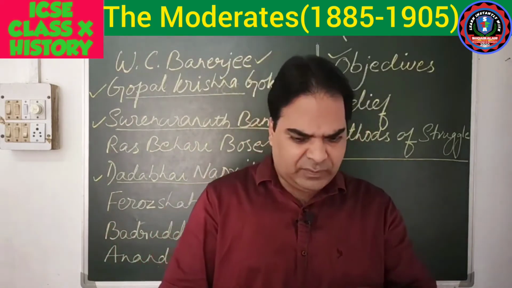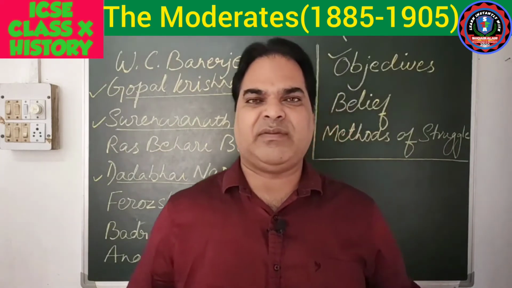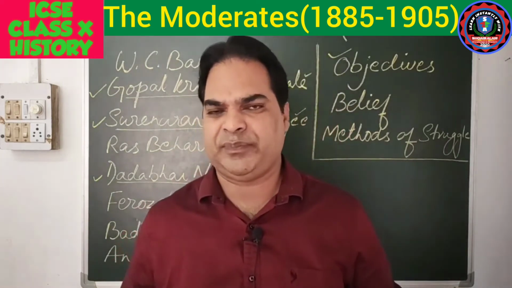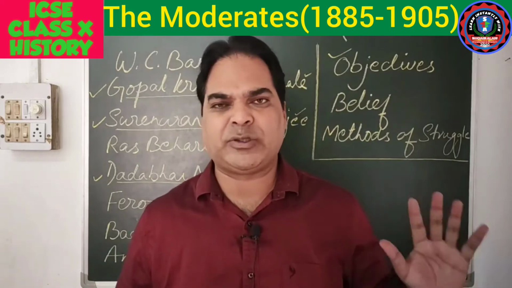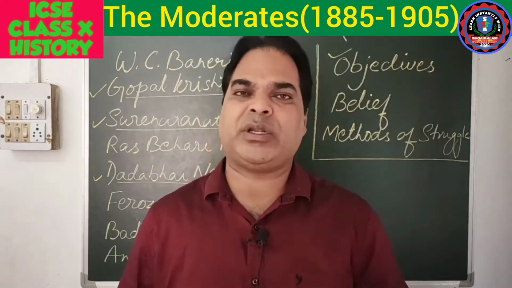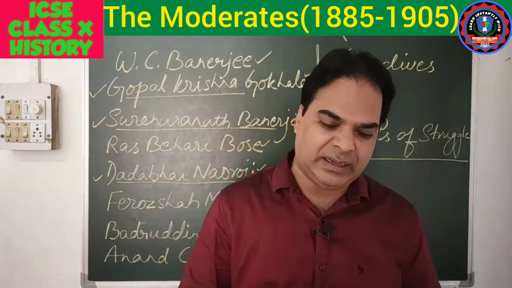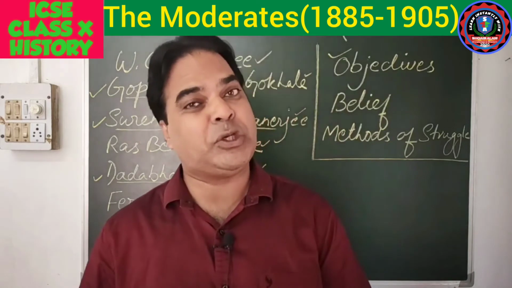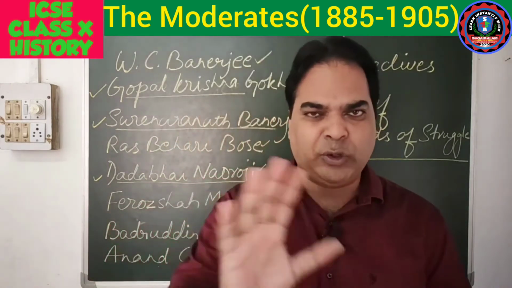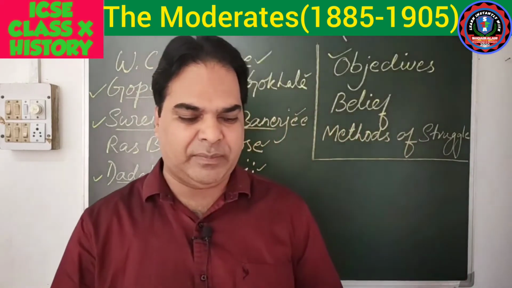So everywhere, wherever we saw, we did not see any demand for self-government or Swaraj. Okay, they did not talk about Swaraj or self-government. They just wanted certain reforms to be brought in the administrative system. Okay, constitutional reform, then administrative reforms, then socio-economic reforms also they demanded. But nowhere did we see that the moderates demanded self-government.